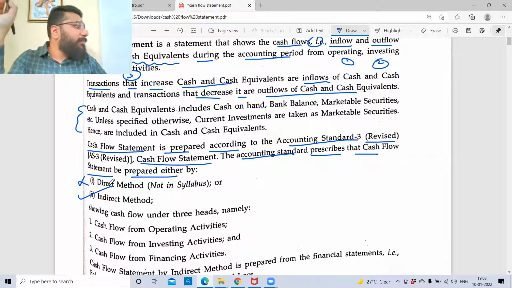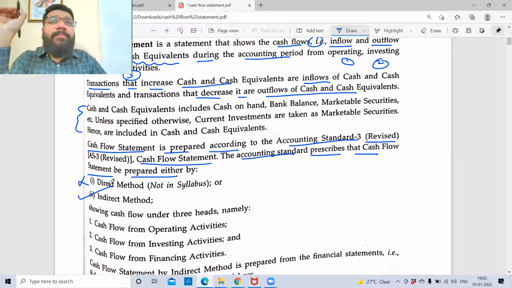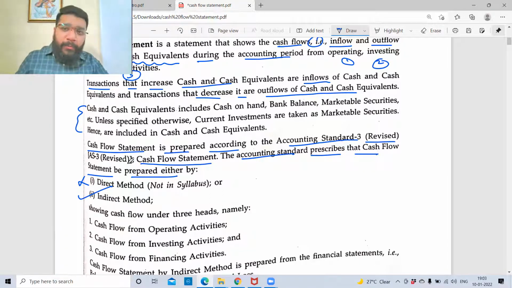You can get an MCQ question that the cash flow statement is prepared in accordance with Accounting Standard 2, 3, 4, or 5. What will be the answer? 3. So please take a highlighter and highlight this point. Very, very important.